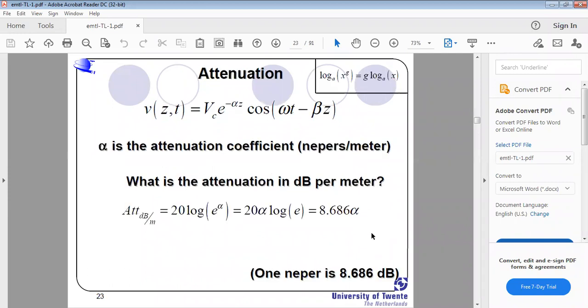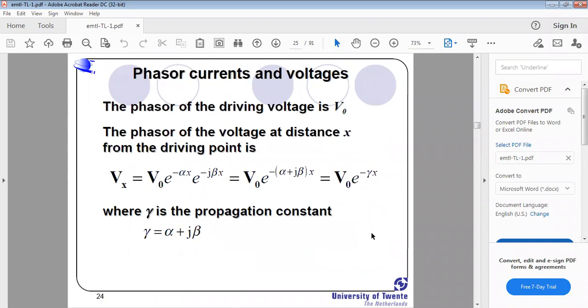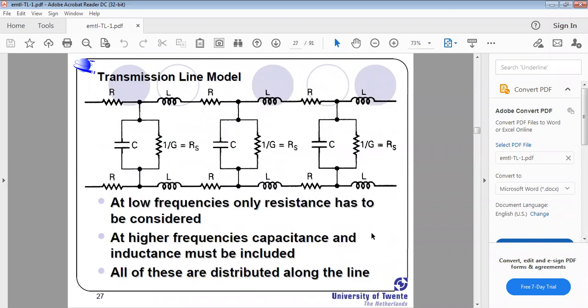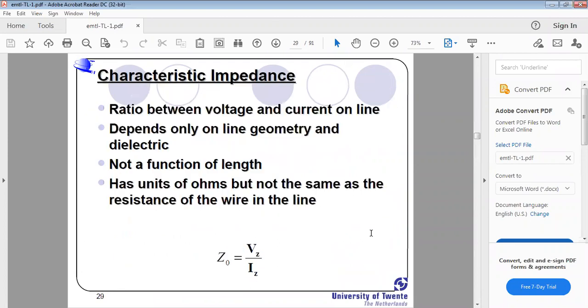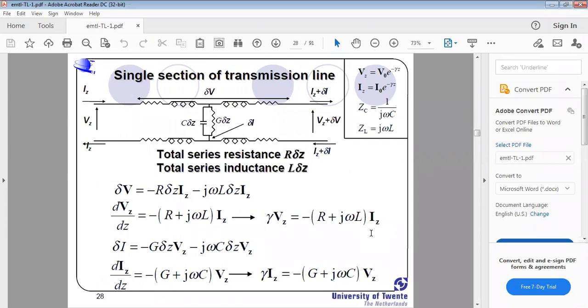Okay, relation between Nepers and decibels. Phasor currents and voltages, this topic is not required. From this point it is required. It is very simple, don't bother about it. Finally we concluded it with one expression, but up to that point there is no need to derive all these.